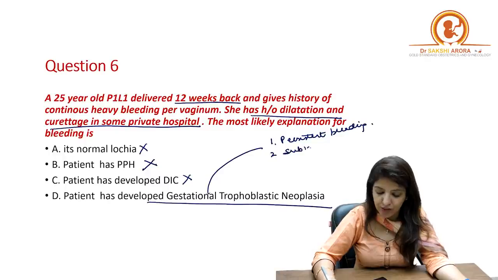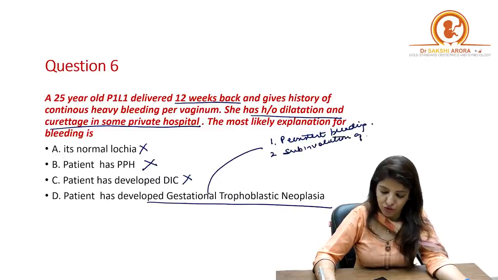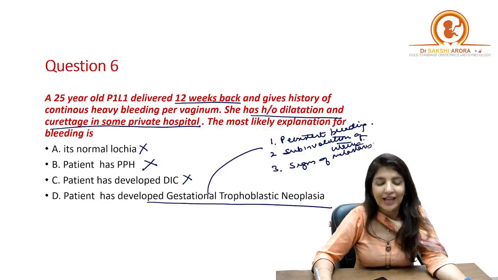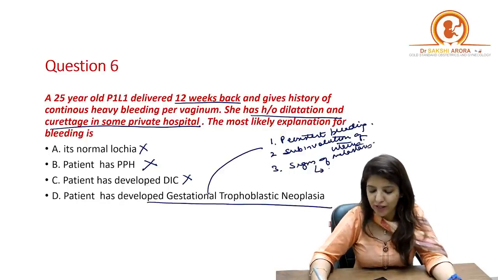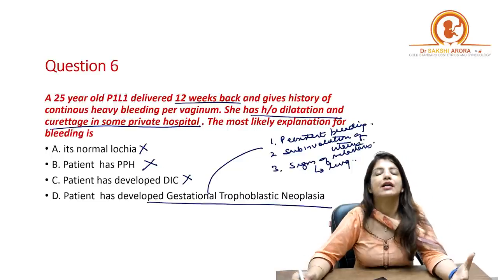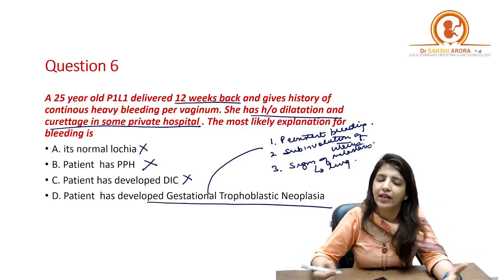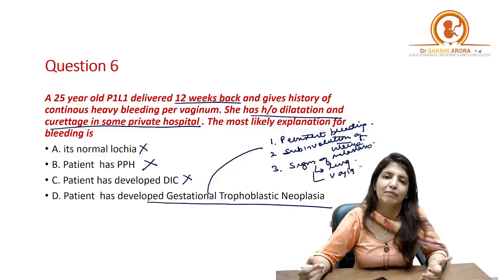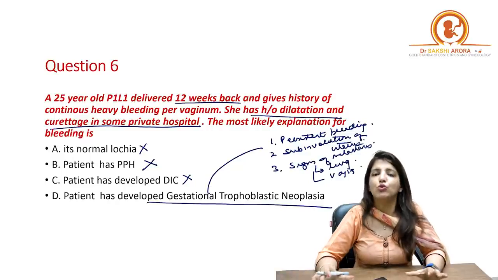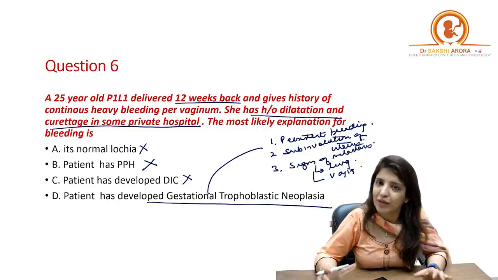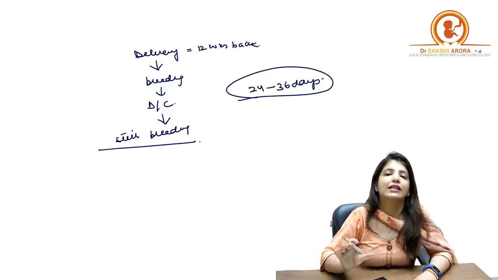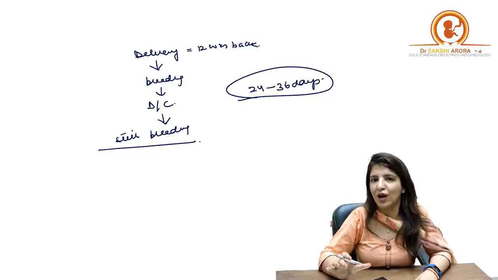Number 2, if there is subinvolution of the uterus. Number 3, if there are signs of metastasis, and all of you know that in choriocarcinoma, the most common site of metastasis is lung. So either there are signs of lung metastasis, and the second most common site is vagina, or there are signs of vaginal metastasis. Then you should think about gestational trophoblastic neoplasias. Right? Now, before I end this discussion, there are 2 or 3 very important points which you have to remember.